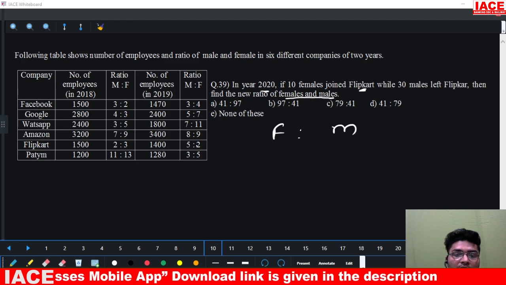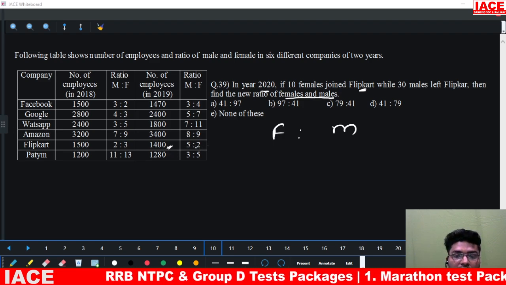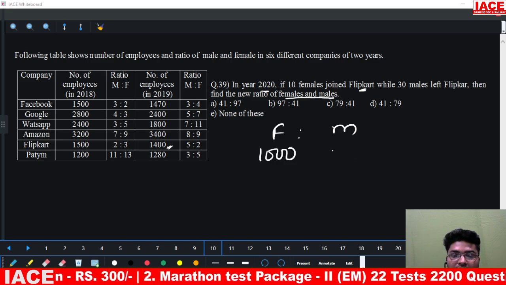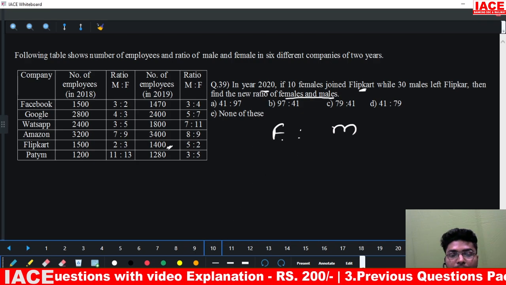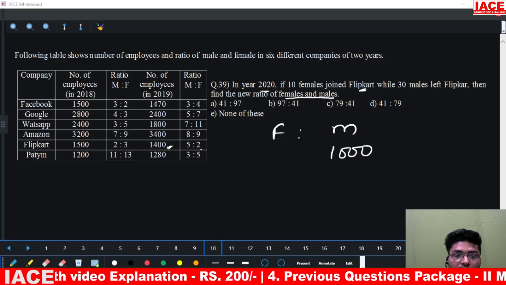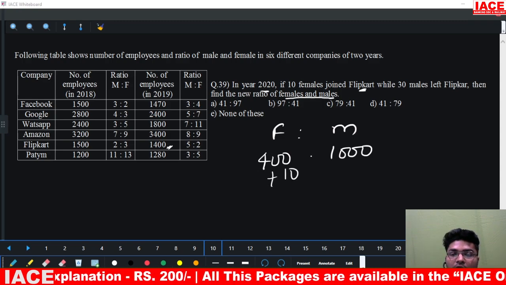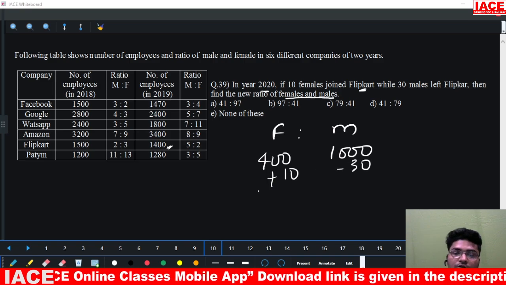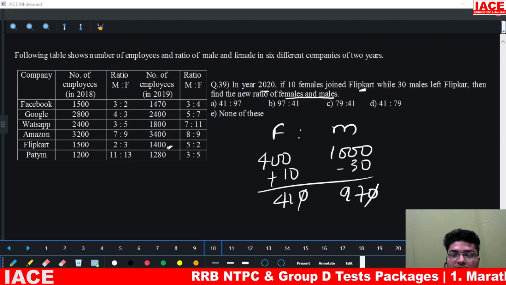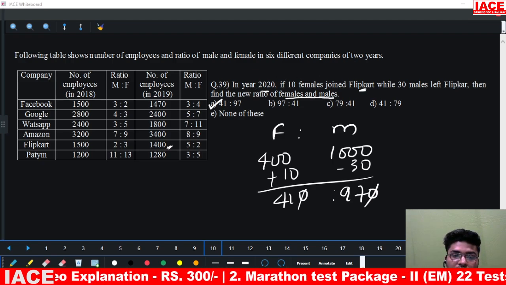5 is to 2 means 7 parts. 7 parts is 1400. 7 parts is 1400 means 1 part will be 200. 1 part is 200 means 5 parts will be 1000. And males, males will be how much? Just a second. Males are 5 parts. 5 parts means males will be 1000 and females are 2 parts. 2 parts means this is 400. How many females joined? 10. How many males have left? 30. So what is the ratio? This is 410 and this is 970. 0 and 0 get cancelled out. Ratio comes out to be 41 is to 97. So that is your option A.